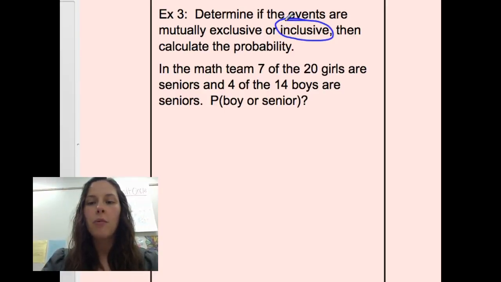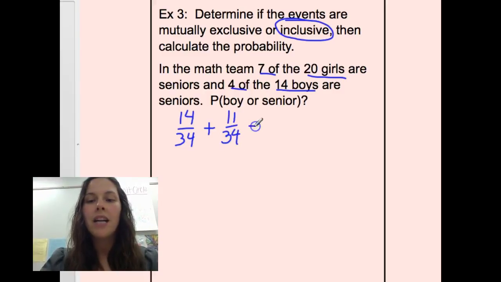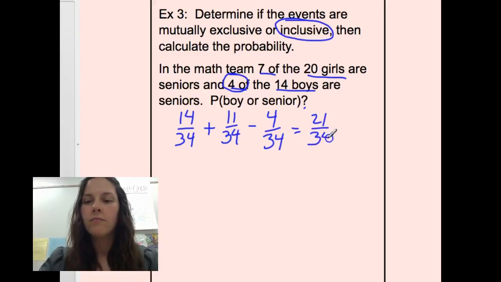So we are going to take the probability of a boy, and it says there are 14 boys out of, we have 20 girls and 14 boys for a total of 34 people on the math team. Or a senior, it says 7 of the girls are seniors and 4 of the boys are seniors. So there's a total of 11 seniors out of 34 minus those senior boys. So in this case, we have 4 boys who are seniors. So that gives us a total of 21 out of 34.